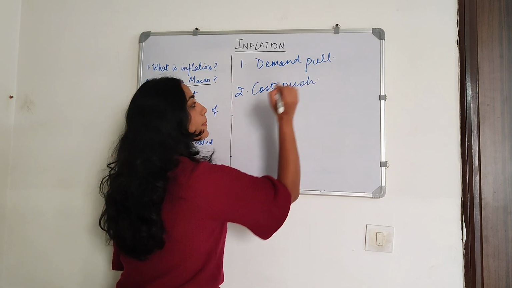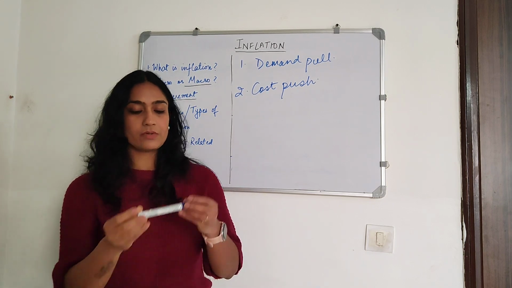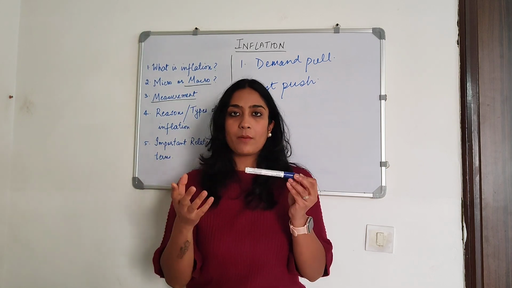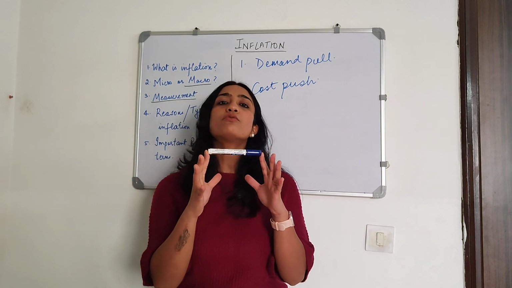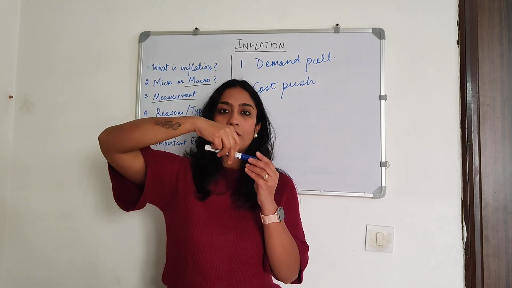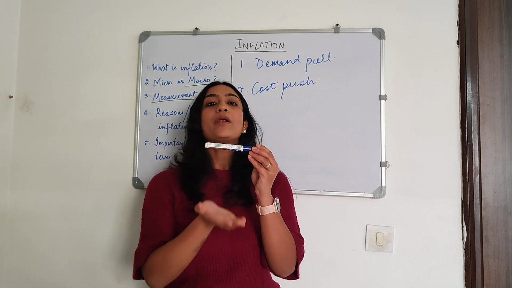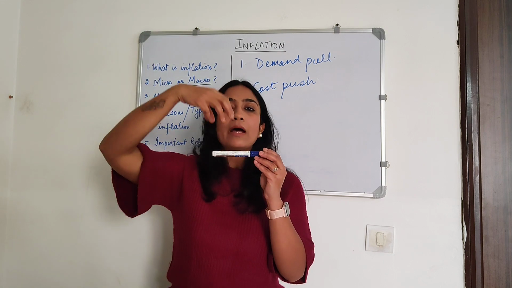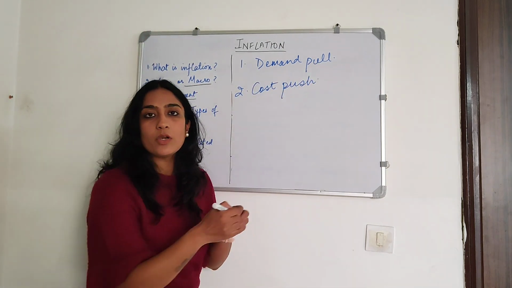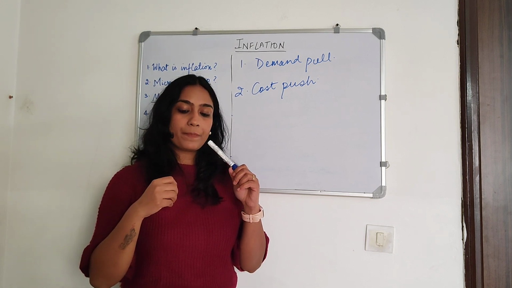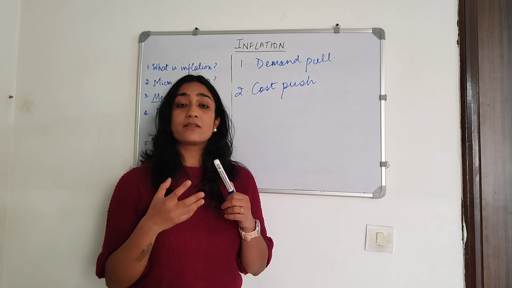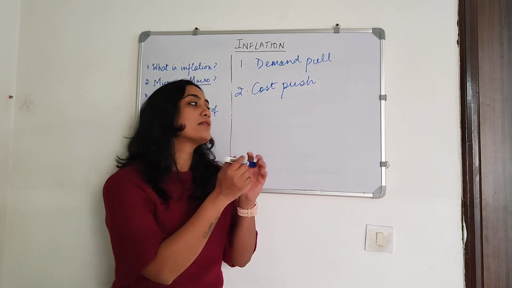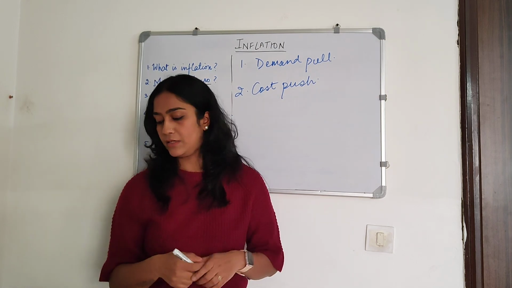So you can think that there is prices. It can move in the upward direction because we are talking about inflation. It can move in the upward direction due to two reasons. It can either be pulled up by some force here, or it can be pushed up. Two kinds of movements can happen. If it's being pulled up, it's called a demand pull, because of course if something is raising the value of a good, it means that its demand is increasing. But if something is increasing it from the supply side, then it's the cost push. Let's discuss each of these one by one.